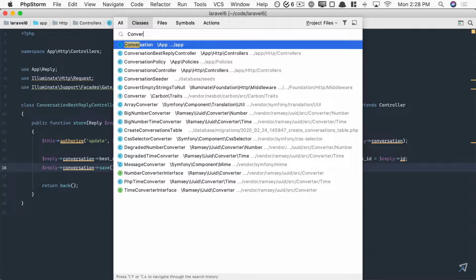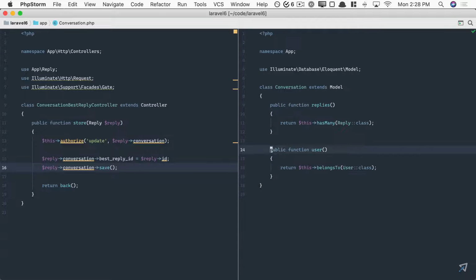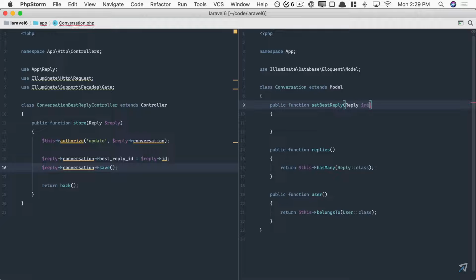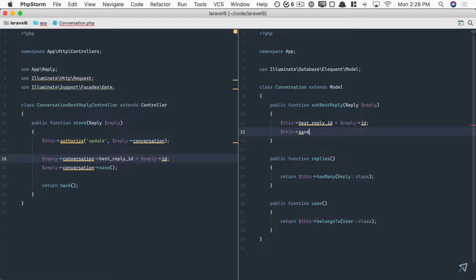So have a look. If I open up our conversation model, let's add a method up here called setBestReply. That's going to accept the reply in question. And now I can perform this logic directly on my model rather than the controller. So we would say something like this, best reply ID equals this reply, and then this save.